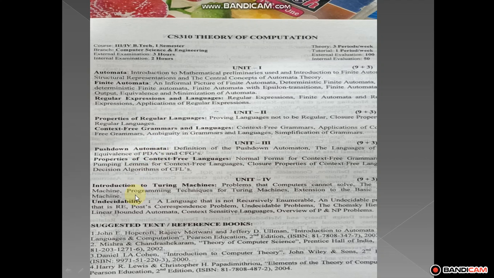And next, the Turing machine. So in this third unit, the first topic is push down automata, and in the fourth unit the second chapter is the Turing machine. This total part is theory, and the remaining parts are the complete mathematical representations. Okay, and this is our syllabus, and the author's textbook we are using is the Hopcroft, Motwani and Ullman book. In our library the Ullman book, Introduction to Automata, is available.